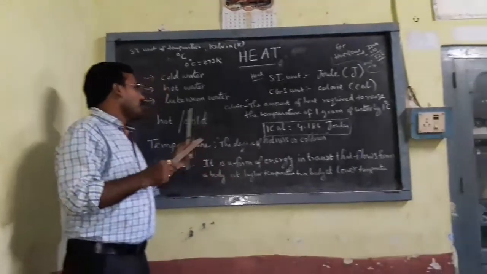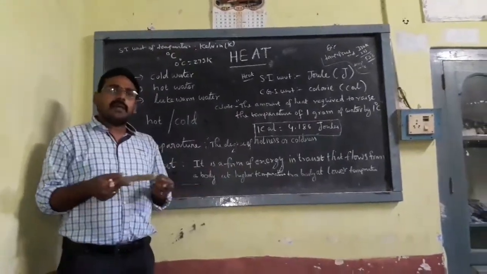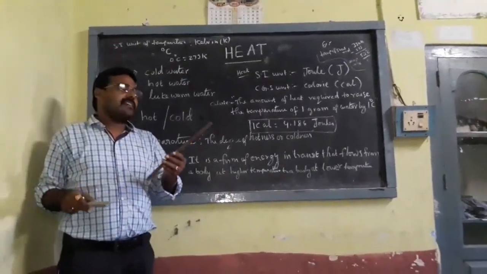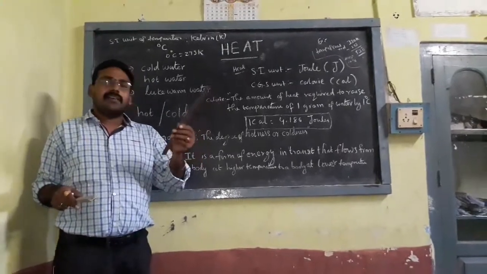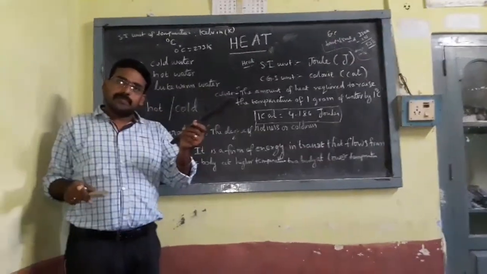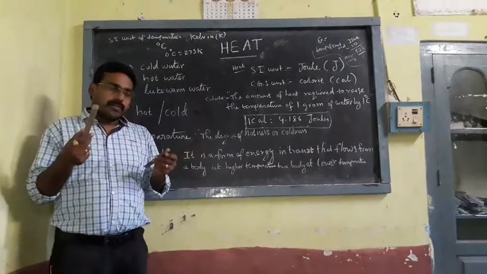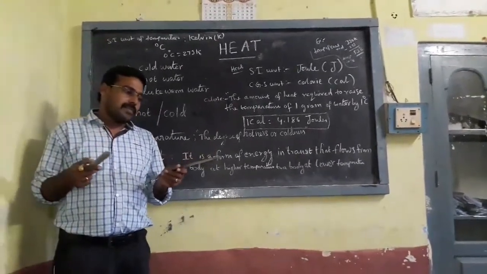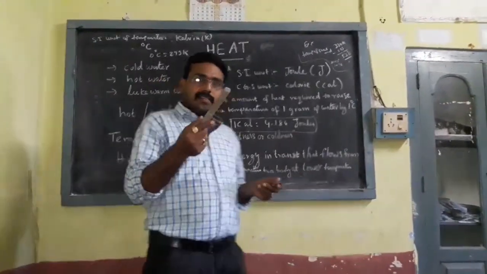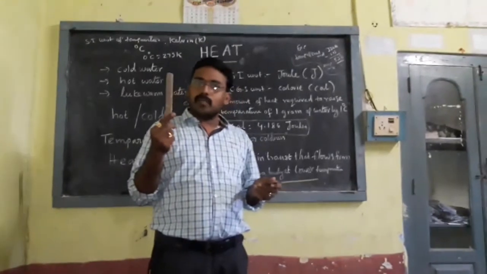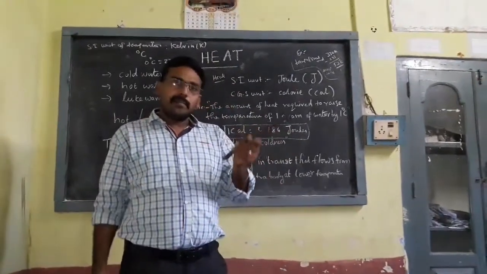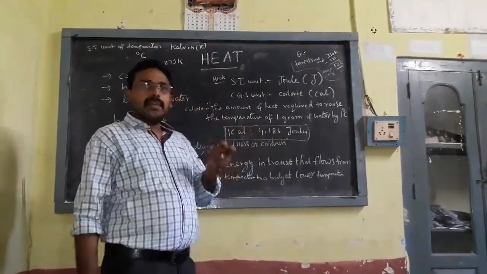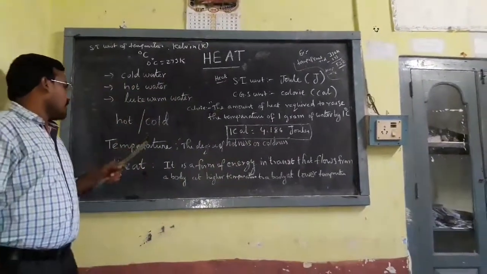When you keep these two inside the fridge and after some time take them out, we can say both are cold. When we compare, this wood stays cold for more time. The metal is cold only for some time. So we are comparing objects like that.